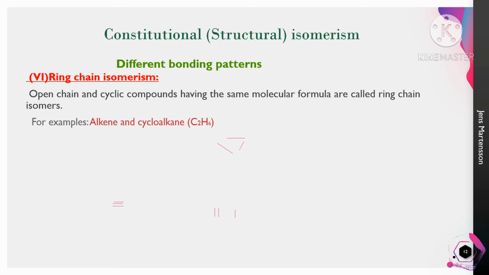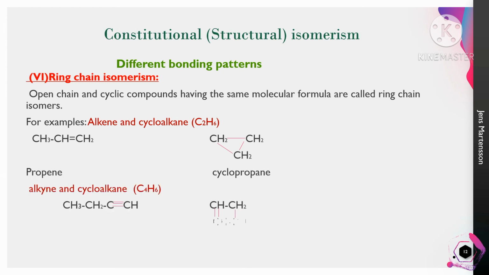The last structural isomerism is ring chain isomerism. Here the compounds have the same molecular formula, but show two types of structures. One is an open chain and another one is a cyclic structure, called ring chain isomerism. See the example. Here the formula is C2H6.